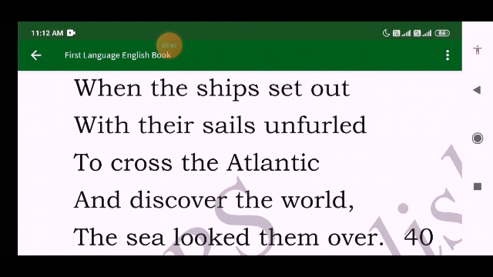Sails unfurled is nothing but spread. They were on the verge of crossing the Atlantic and discovering the world, and the sea was looking them over.